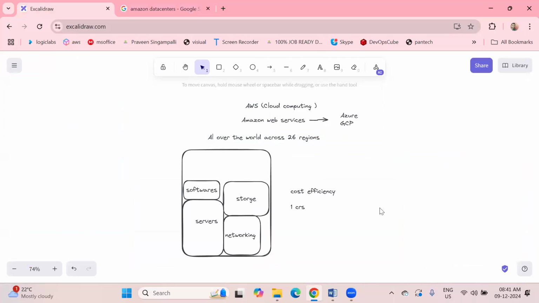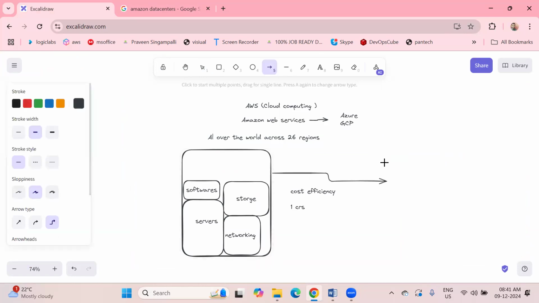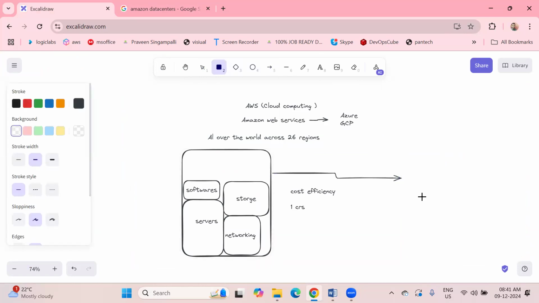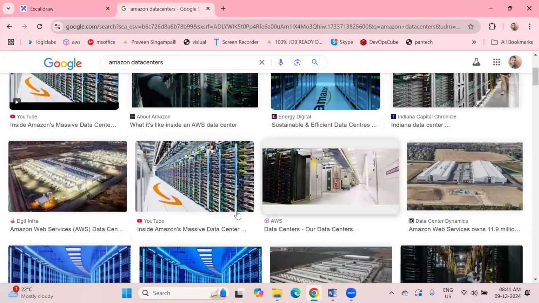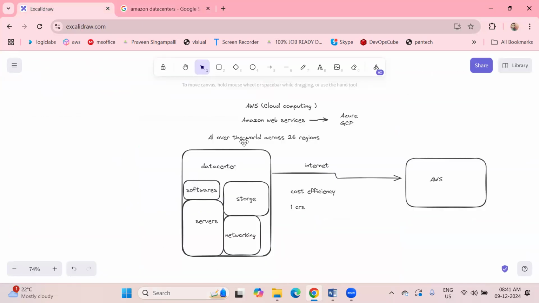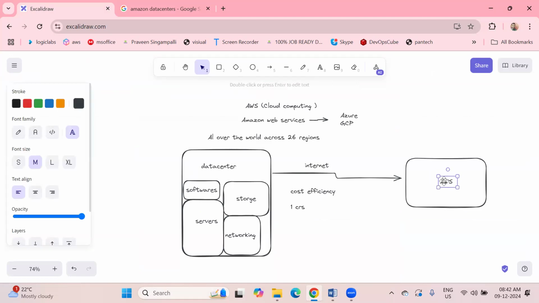So how are we accessing this kind of environment? With the help of the portal called AWS. Through how are we going to access this? Through the internet. This is the data center. In this data center, they set up these kinds of environments. We access this environment virtually through the portal called AWS. This is called cloud computing.